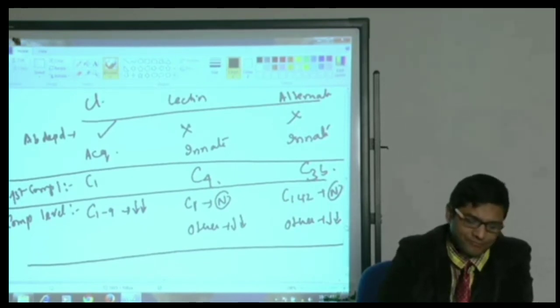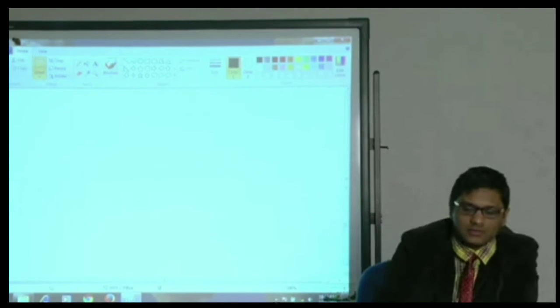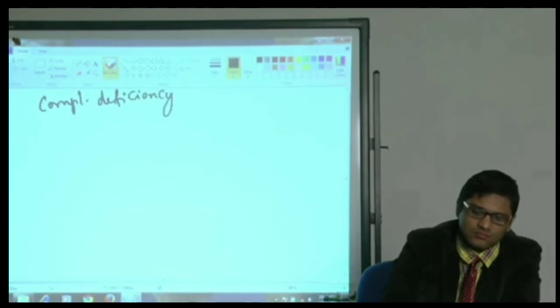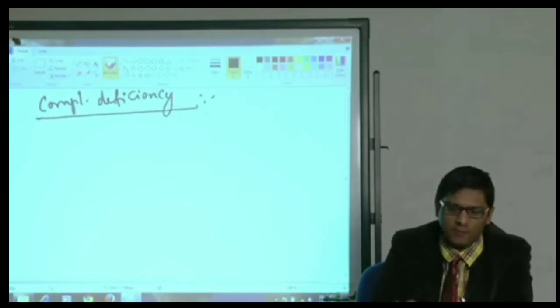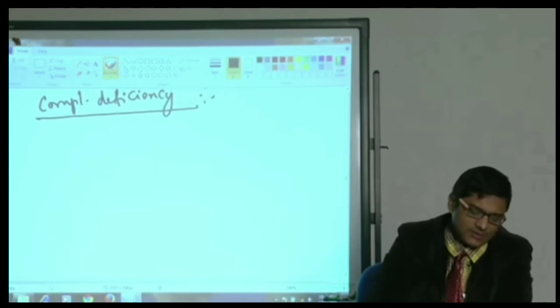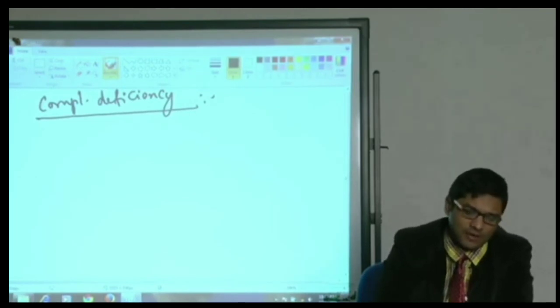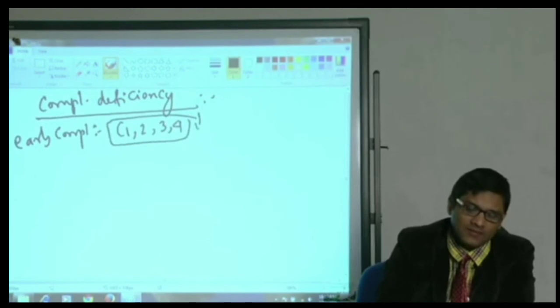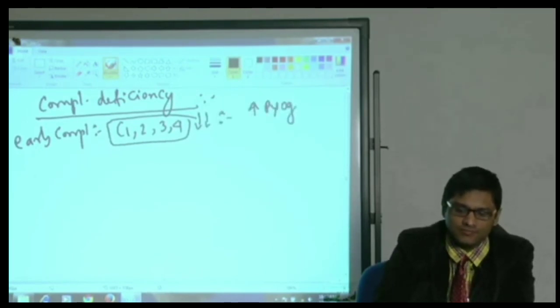Okay. Then we can discuss some of the complement deficiencies. Early complement deficiency, like C1, 2, 3, 4, leads to increased pyogenic infection and increased SLE.